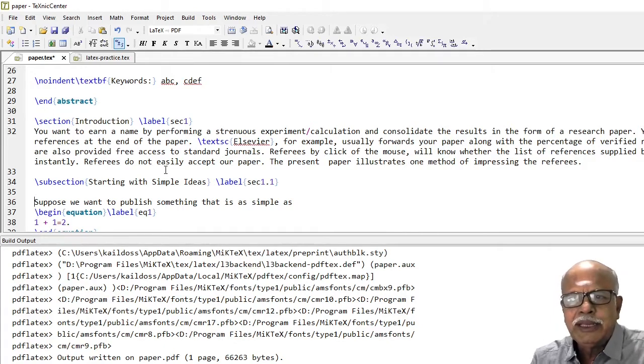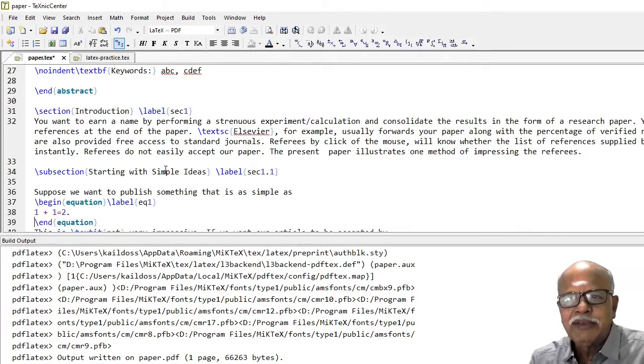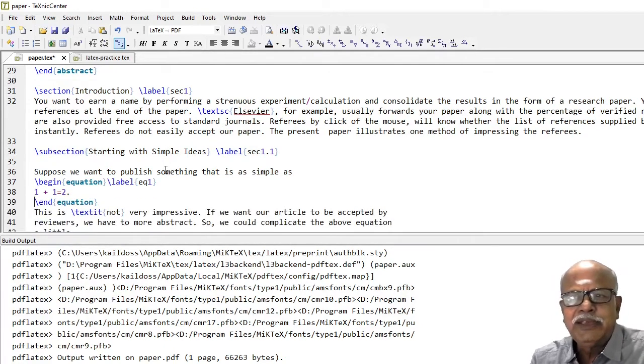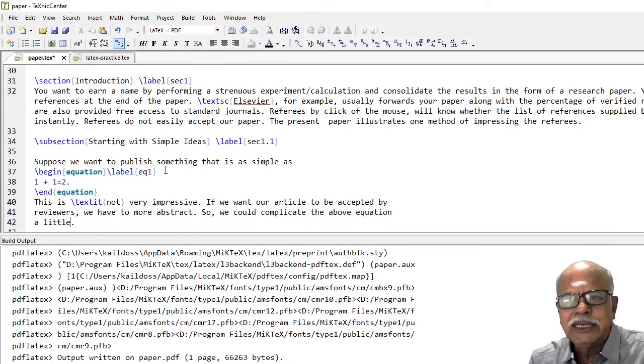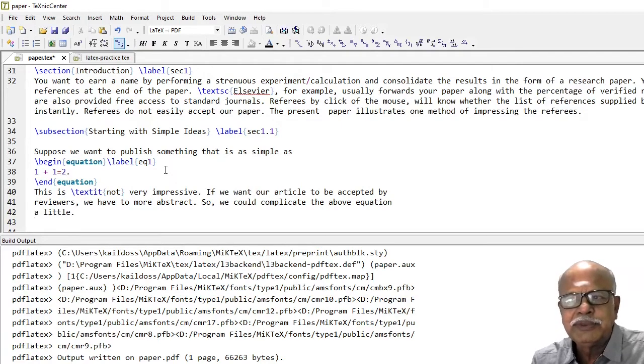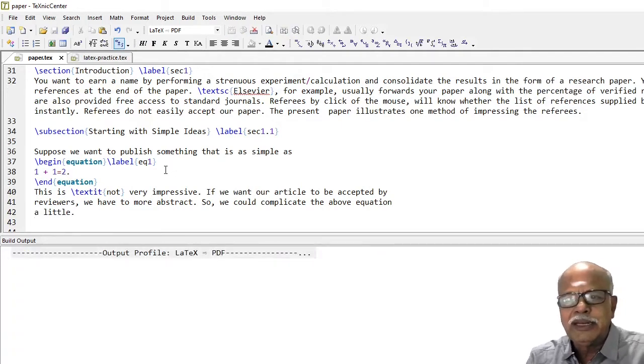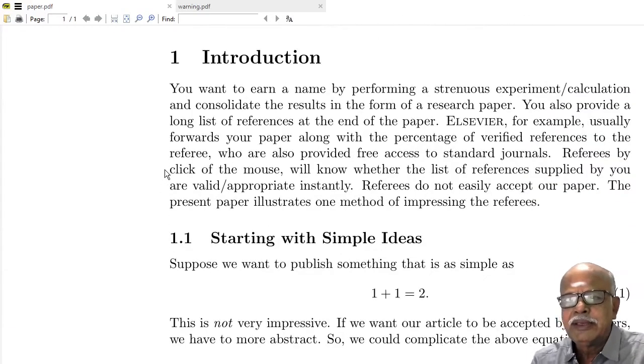Now, in the subsection, we start like this. We have an equation. Equation is coded in the equation environment. Equation number will be supplied by LaTeX. Therefore, you have a label. We start with a simple equation, 1 plus 1 equal to 2. This is not impressive. Let us see the output now. We start with this equation 1. This is not very impressive.